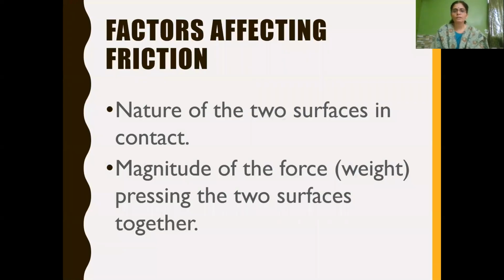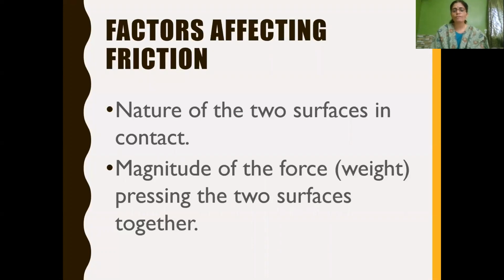And then we learned about factors affecting friction. What are the factors affecting friction? That is, the nature of the two surfaces which are in contact with each other, and the magnitude of the force, that is, the weight which presses the two surfaces together. Nature: if the surface is rough, the friction will be more. If the surface is smooth, the friction will be less.